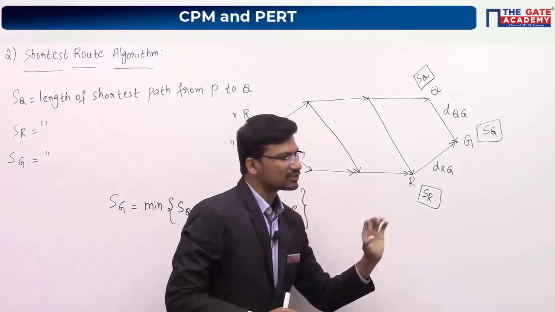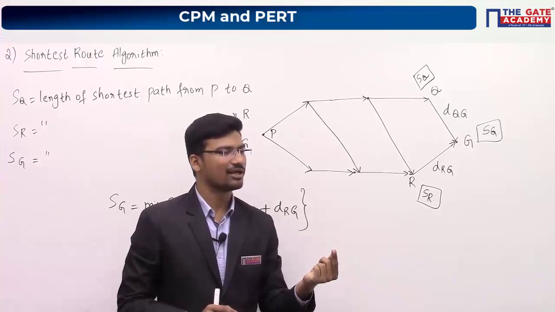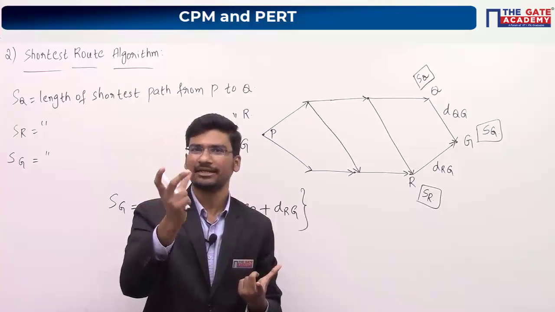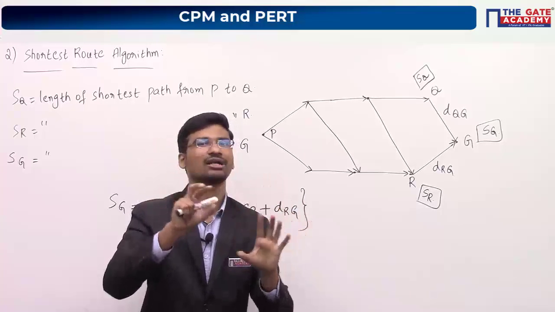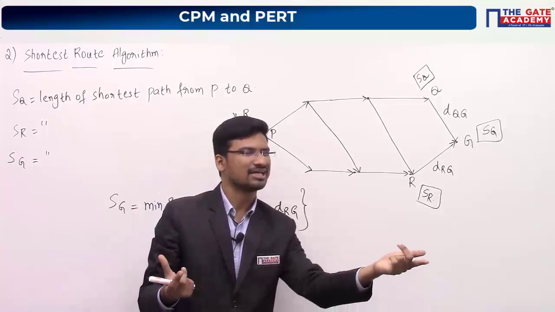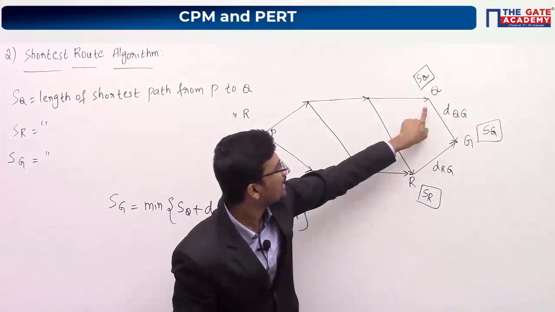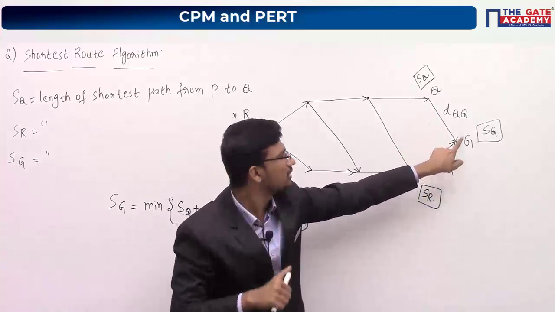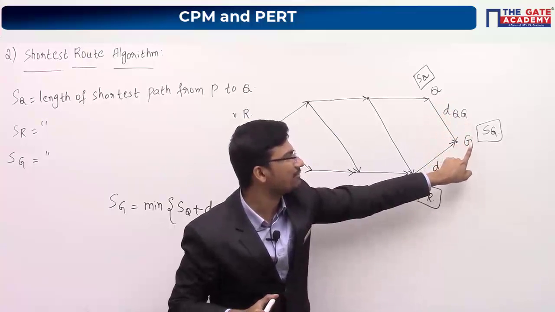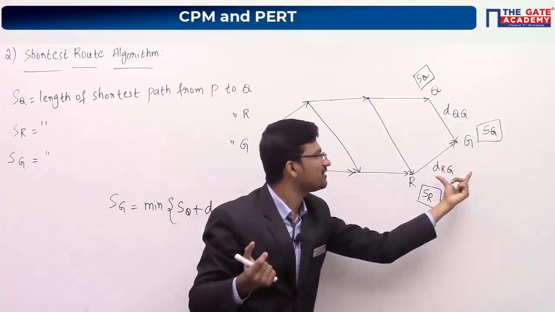So I'm just reading this question again. We have to find the shortest path from P to G. Let Dij be the length of the directed arc. Previously I have taken weightages or time periods. So just look at the previous question. Those time periods are your weightages, or you can say the length of the directed arcs also. So they are saying Dij, where this is node I, this is node J. In place of I, I am replacing Q, and in place of J, I am replacing G. So this is DQG. Similarly, this will be DRG.